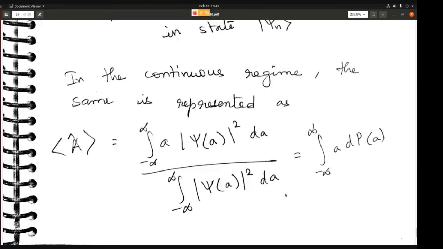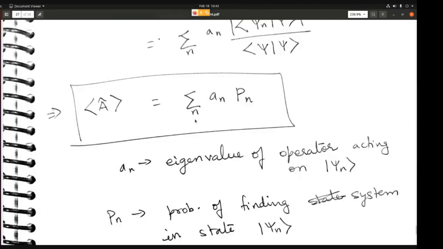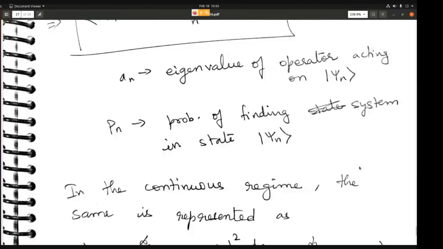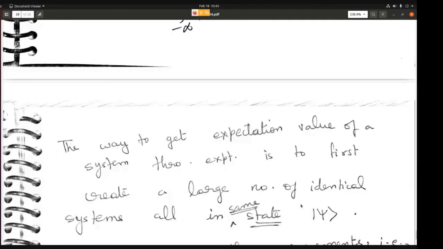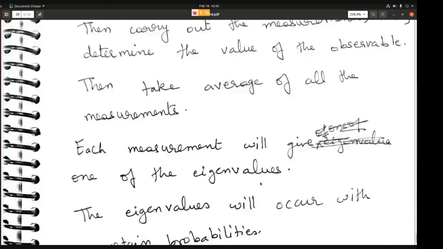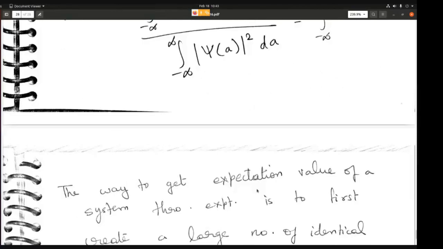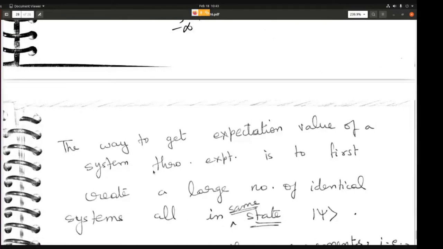Okay, so this is nothing but, here we had written summation over n, a and Pn. So this summation in the continuous regime becomes integration, and we have a into dPa. Okay, so this is our expectation value. All right. So maybe tomorrow we will do some more problems on this expectation value, and it will become more clear, because today I think we do not have time for it.